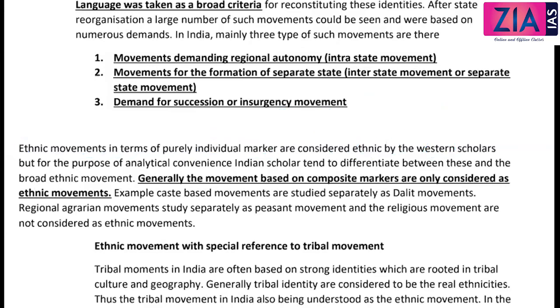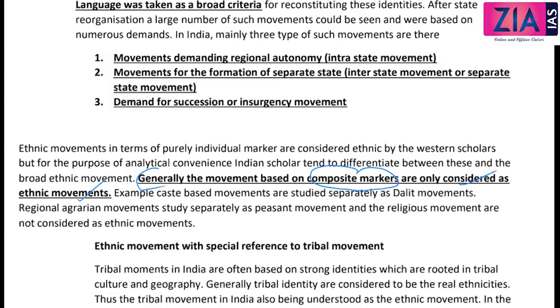But why? Because these are identities. Ethnic movement conceptually means movement based on identity, commonality. But for analytical convenience, Indian scholars tend to differentiate between these and the broad ethnic movement, because in India a lot of such identities are there. So it is very difficult to study each and everything. Broad ethnic movement means it is based on composite markers, based on culture. So generally, only movements based on composite markers are considered ethnic movements in India.